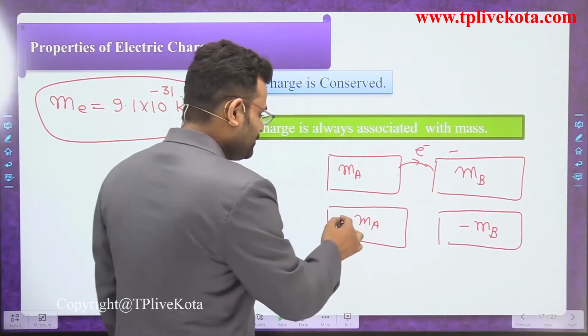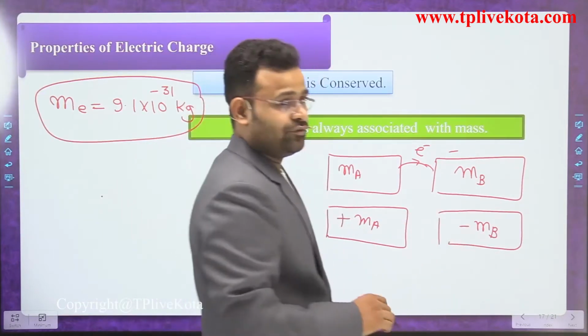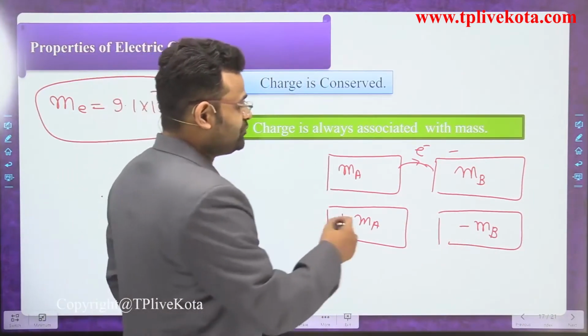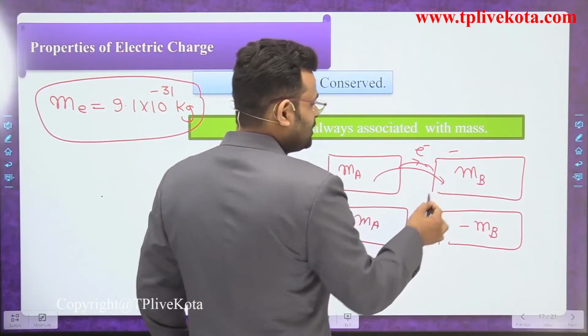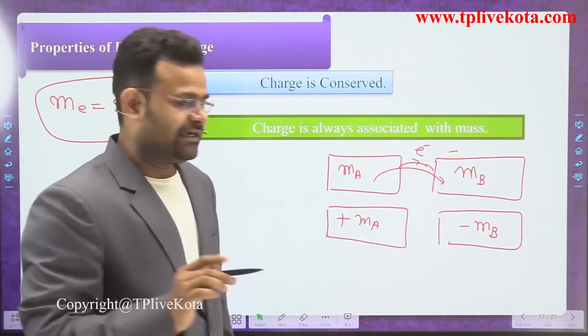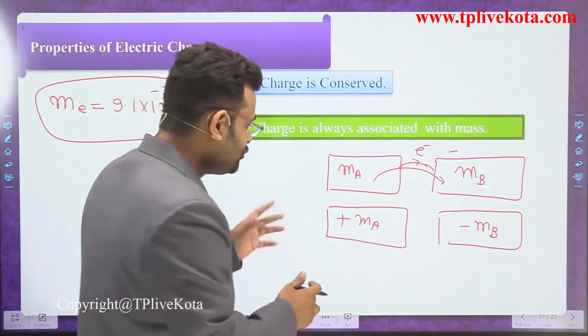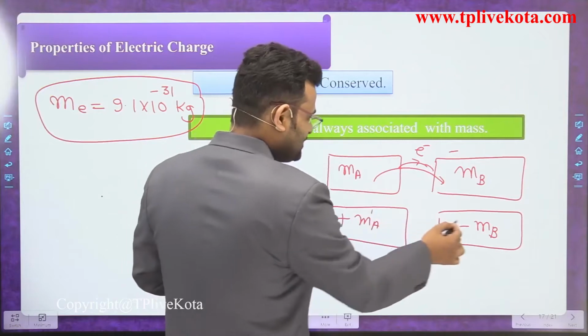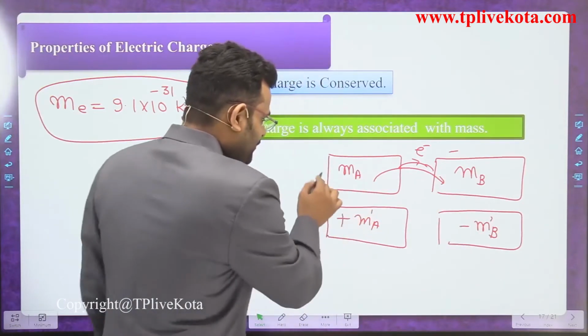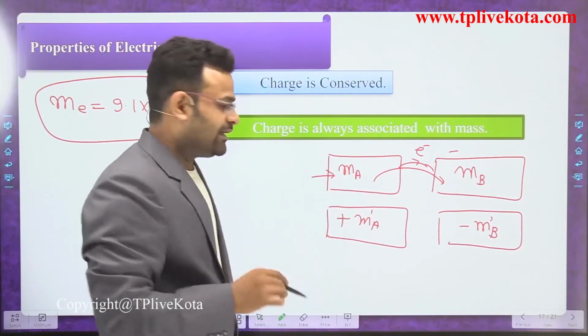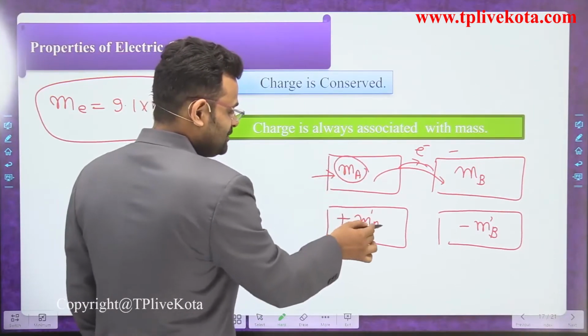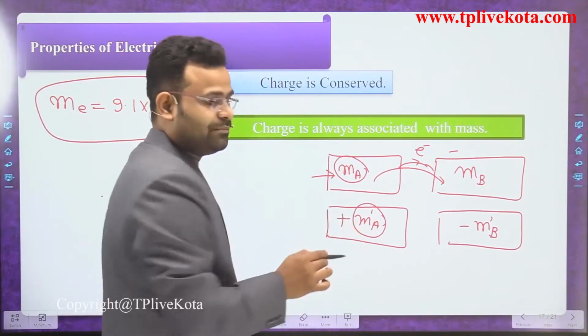First body becomes positive and second body becomes negative. What happens? Some electrons will be moved from A to B. Suppose one electron is moved; an electron has some mass. So what is the relation between that mass and that mass? At the neutral condition, the mass is Ma. After charging, it has a mass Ma dash.